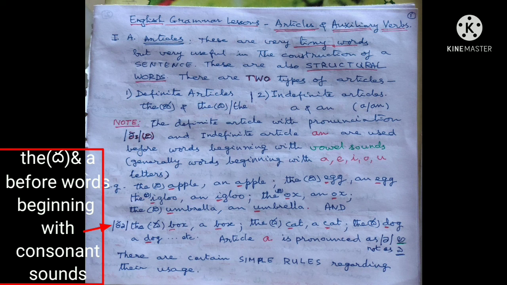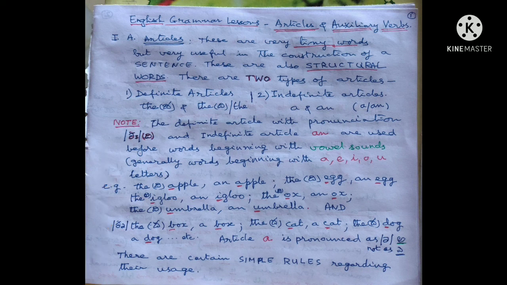And the and a are used before consonant sounds. Examples: the box, a box, the cat, a cat, the dog, a dog, etc. Article a is pronounced as "uh", not as "ay". There are certain simple rules regarding their usage.